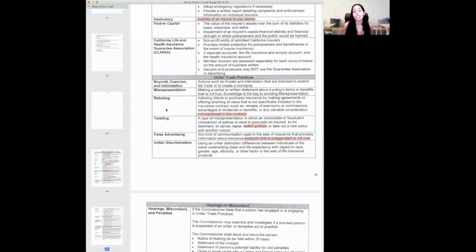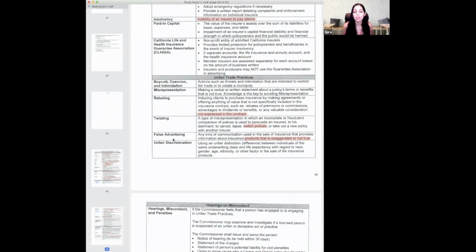Rebating is offering something that is not in the policy. So if I told you, if you buy this policy, I'll let you drive my car for free for a week and I'll pay for your gas. I'm offering you something that's not in the policy, but I'm trying to do it so that you can buy the policy. Twisting is switching. I usually do this motion, right? Twisting is switching around information and policy information of other policies to try to make someone's policy seem better.